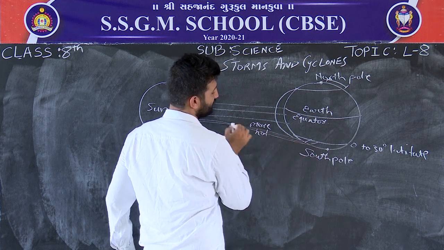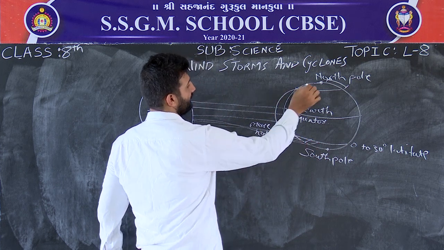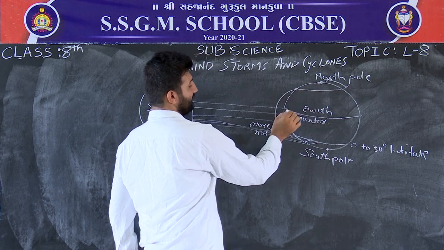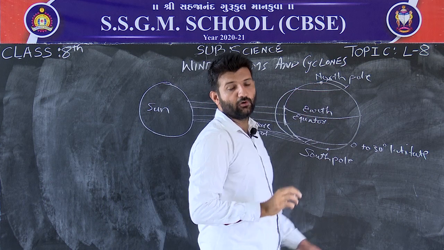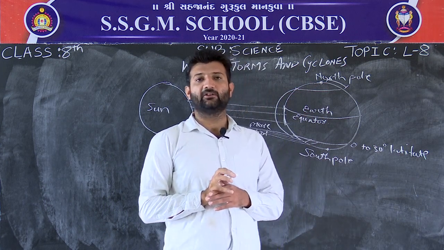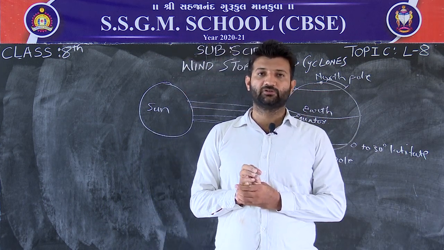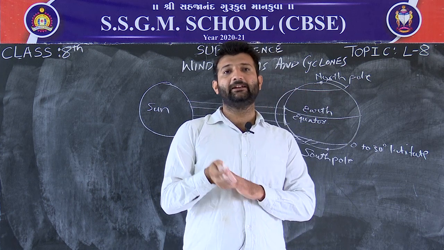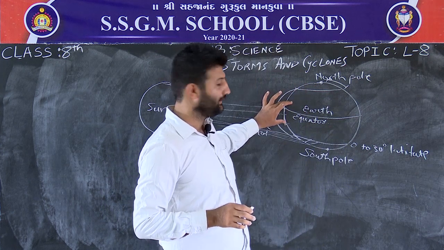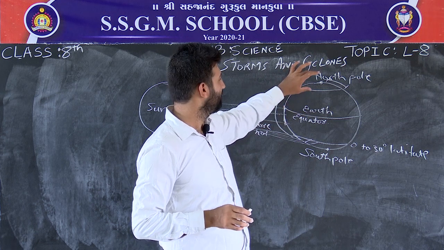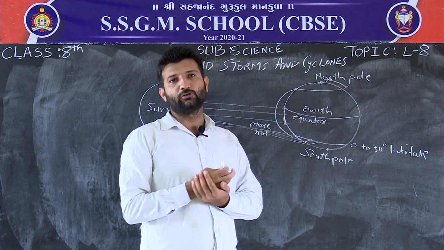Only this portion will receive more heat compared to this region. This region will get more heated than this region. These are colder regions because the sun rays are not reaching directly to these portions. So, there is a little bit of temperature difference, because the temperature is higher near the equator compared to the North Pole and South Pole.